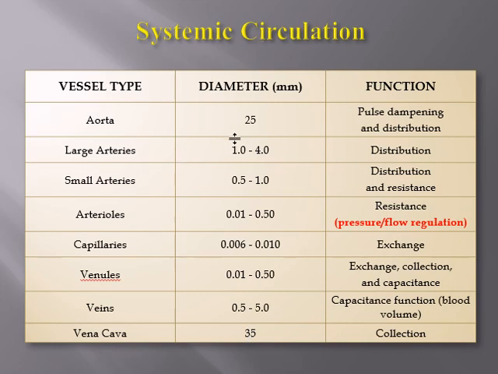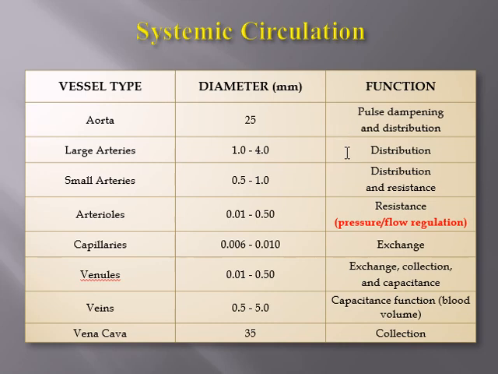The large arteries have a diameter of 1 to 4 millimeters. You can similarly compare their functions. The aorta has a function of pulse dampening. The pulse is the pressure of the blood flow that is generated after systole. So pulse dampening is a function served by the aorta.